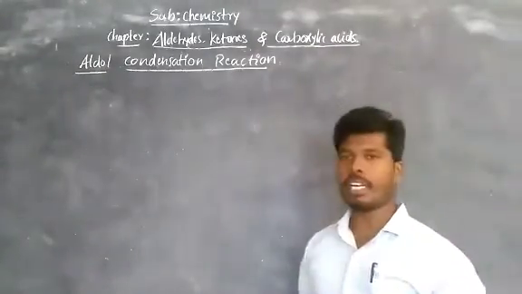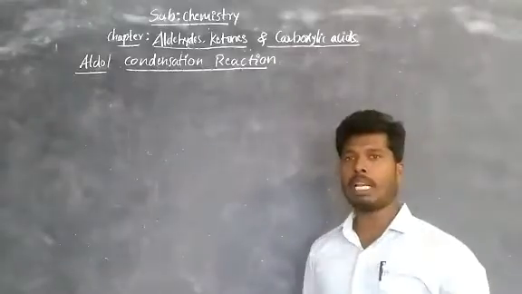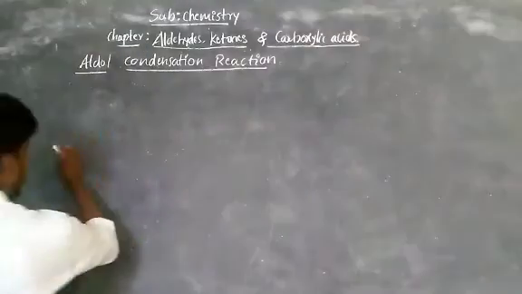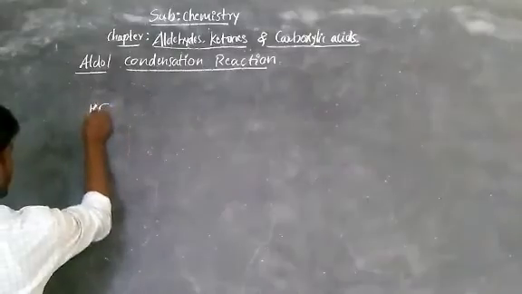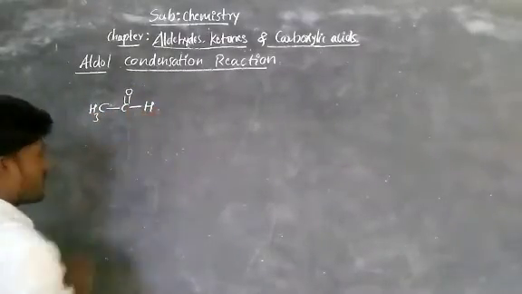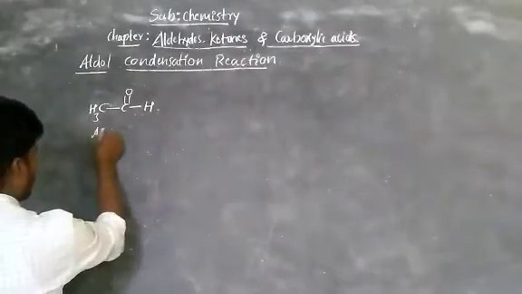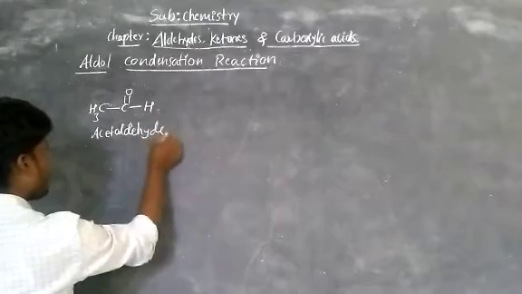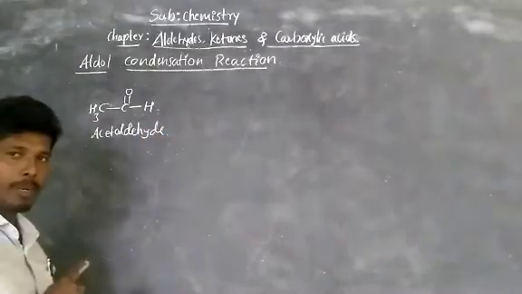Now take any aldehyde. Let's take the simple aldehyde acetaldehyde, CH3 C double bond O bond H. This acetaldehyde undergoes self condensation.